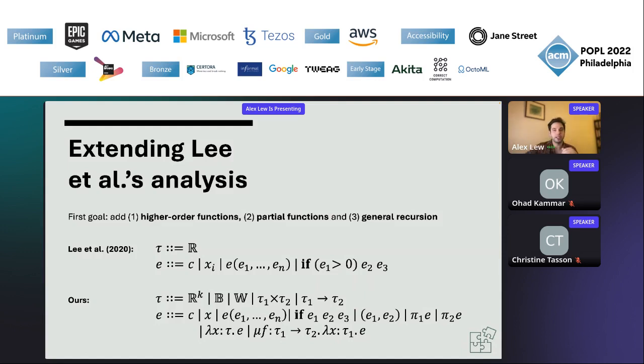The challenge here is that if you look at Li et al.'s language, every term denotes a function from this vector x into the reals. So they can say a term denotes a PAP function whenever its subterms denote PAP functions, and that's the basis of an inductive proof that all functions are PAP. In our language, not every term is going to denote a function between Euclidean spaces. We're going to have higher order functions and some partial functions. And in order to carry out a similar inductive proof, we need to generalize the notion of PAP so that it can be applied to terms of different types.